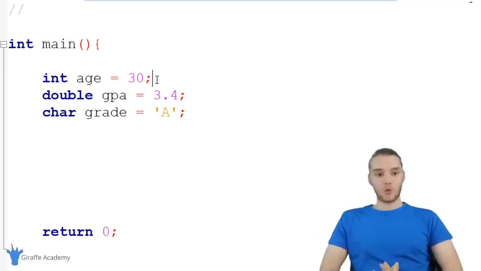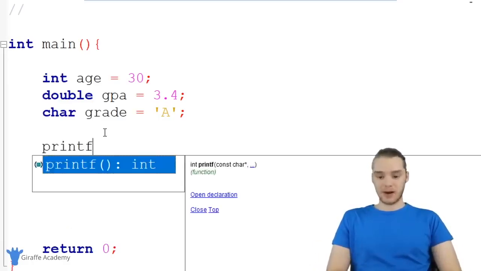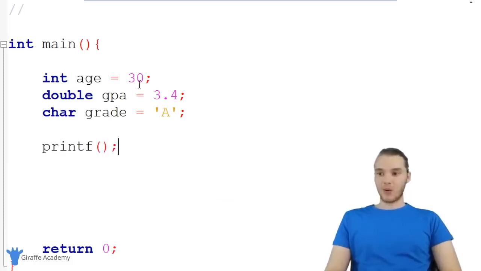So I'm going to show you guys how we can access that address, how we can print out the address onto the screen, and basically just give you guys an introduction into what memory addresses are. So down here, I'm going to say printf, and I'm going to show you guys how I can actually print out the physical memory address where each one of these values is stored on our computer. If I want to print out a memory address, I need to use a % and a P. Normally if I was just going to print out a number, I could say %d, or I could say %c for a character. When we want to print out a physical memory address, we're going to say %p.